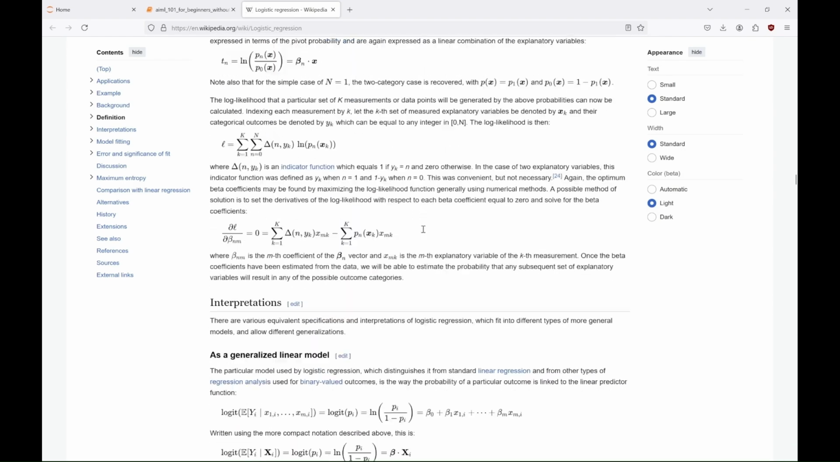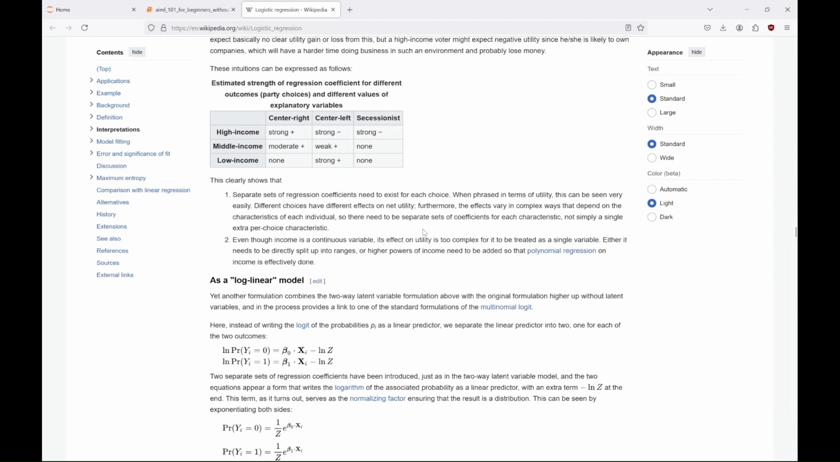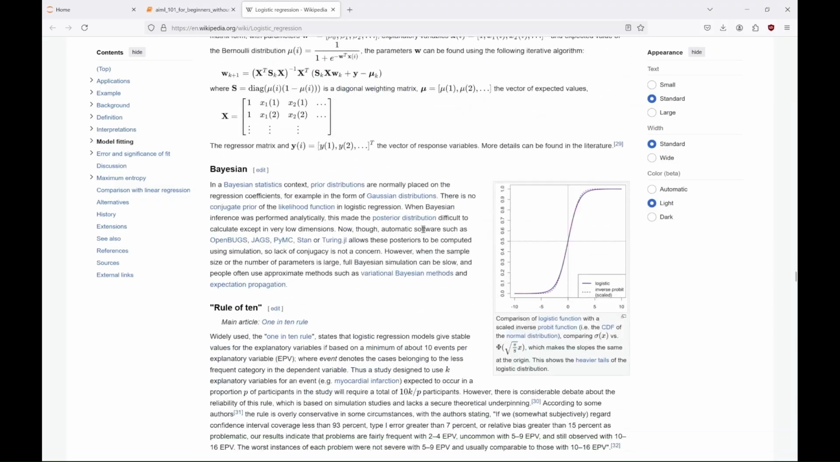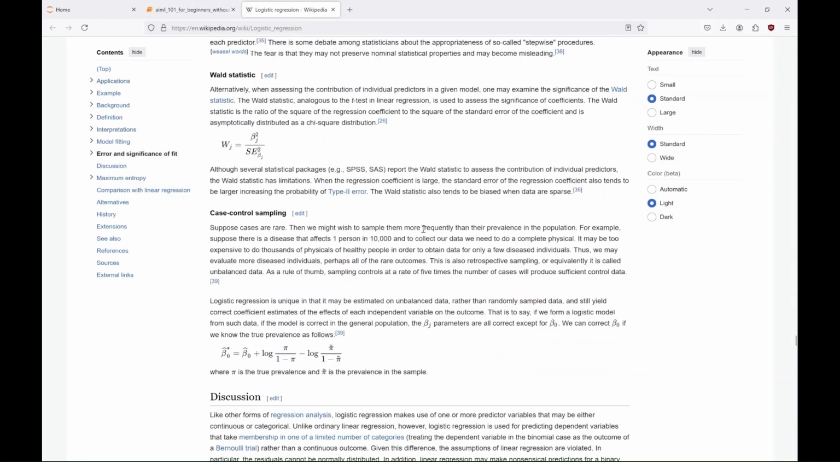And for decision making, when the model calculates the probabilities, if the probability of an outcome is above a certain threshold, the model predicts that outcome. If it's below the threshold, it predicts the other outcome. For more detailed information you can check out Wikipedia and other resources. So I'll leave it like this.